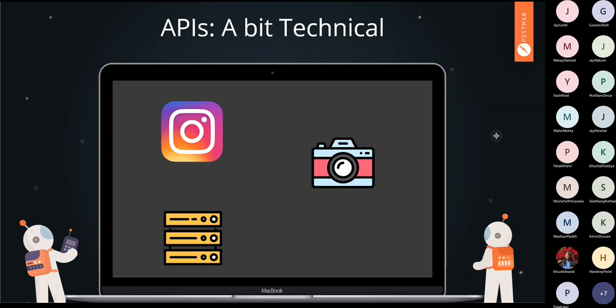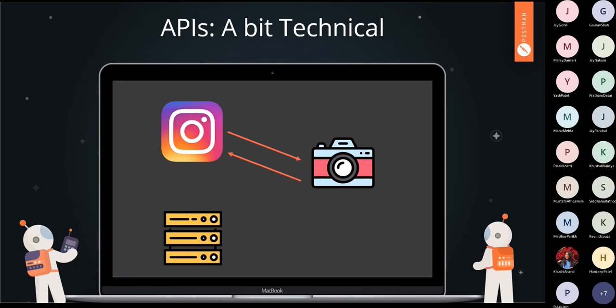Now in this process you have used a couple of APIs. For example, you are using the camera from Instagram, so you are using a hardware API, because from Instagram you are accessing a hardware, which is a camera. When you click a photo from the camera, the photo is redirected to the app, so it is giving the photo back from the camera to your app. Now you want to edit your image, so within this process you will be using an image library API. That can be said to be a library API.